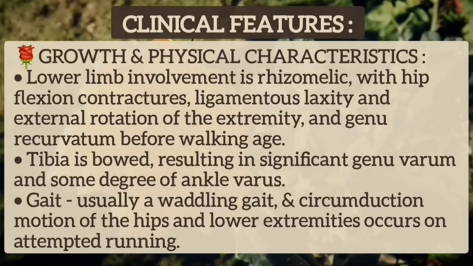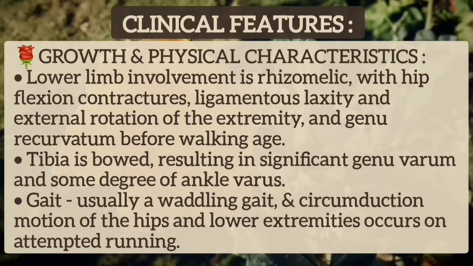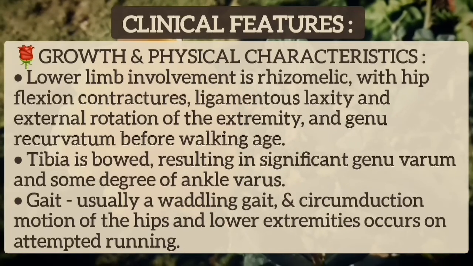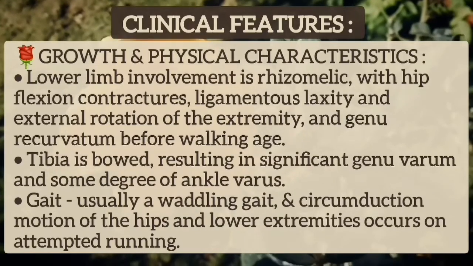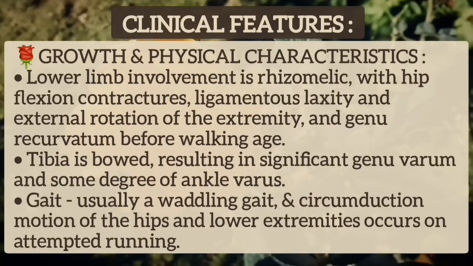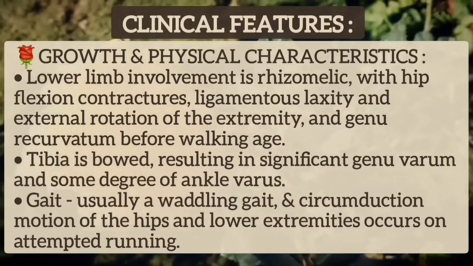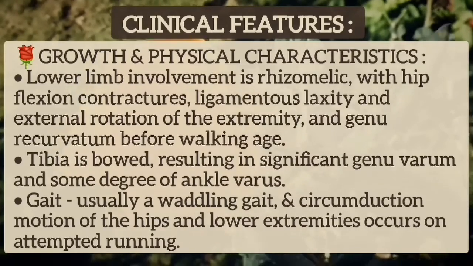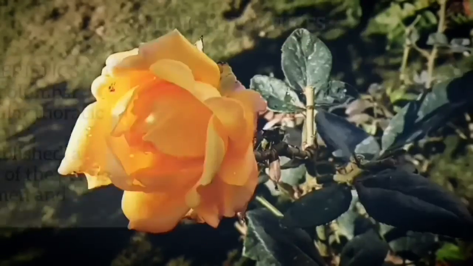Lower limb involvement is also rhizomelic, with hip flexion contractures, ligamentous laxity, external rotation of the extremities, and genu recurvatum before walking age. The tibia is bowed, resulting in significant genu varum and some degree of ankle varus. Gait is usually a waddling gait, and circumductive motion of the hips and the lower extremities occurs on attempted running.